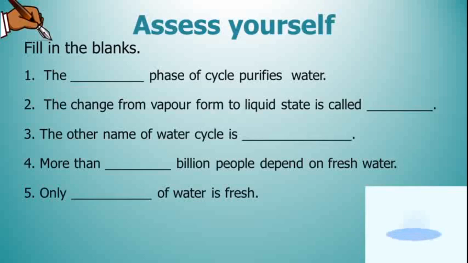It's time for you to assess yourself, dear students. So I have prepared some blanks for you. Let's see the first one. The dash phase of the cycle purifies water. Secondly, the change from vapor to liquid state is called dash.